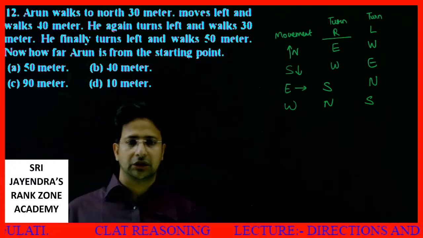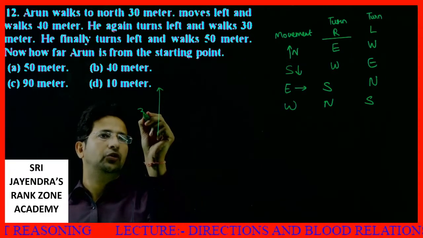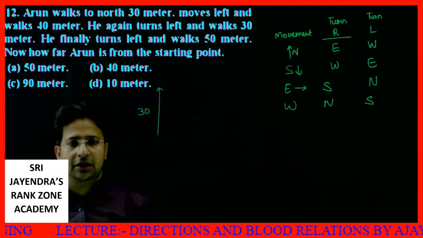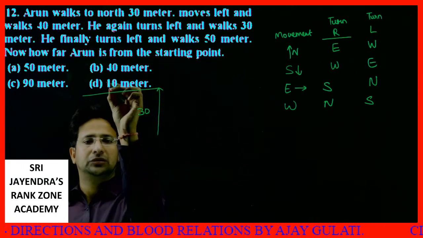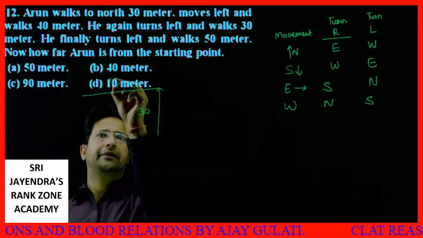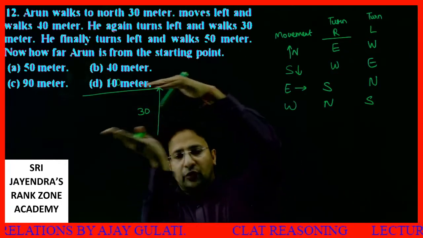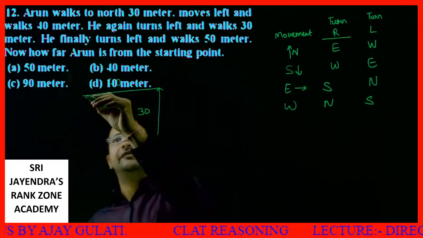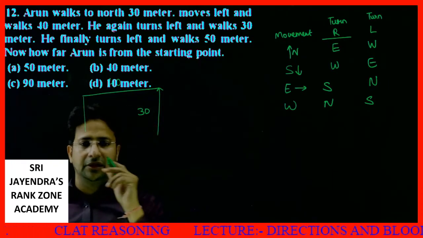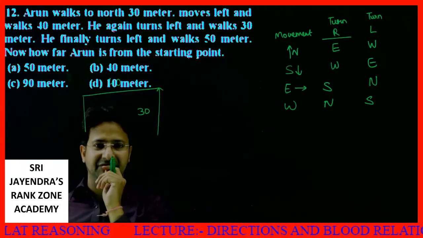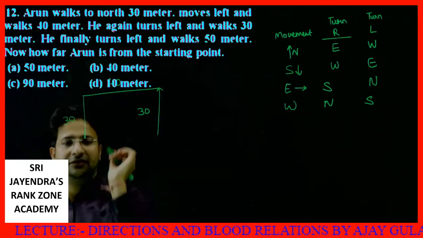Arun walks to north 30 meter. Let's say Arun goes 30 meters to the north. He moves left and walks 40 meters. He again turns left. See, somebody is going like this. This is my left hand. He again turns left and walks 30 meters. So exactly 30, like this.